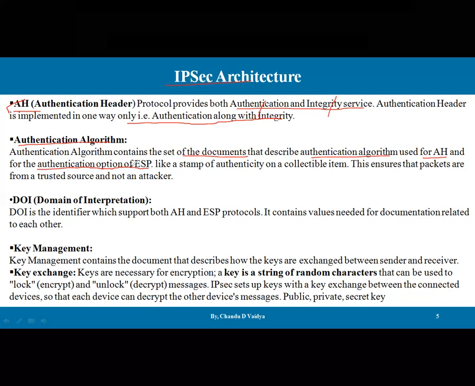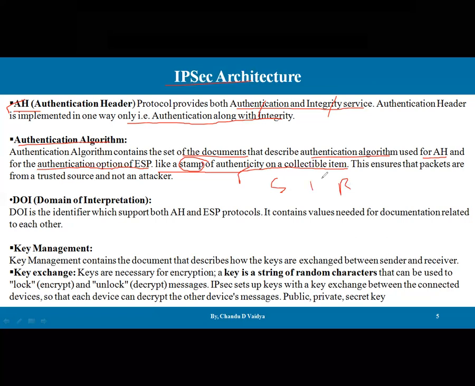It includes which type of algorithm is used, like the stamp of authenticity on collectible items. This ensures that the packets are from a trusted source and not from an attacker, whoever the sender and receiver are.